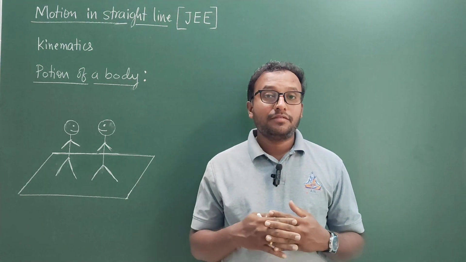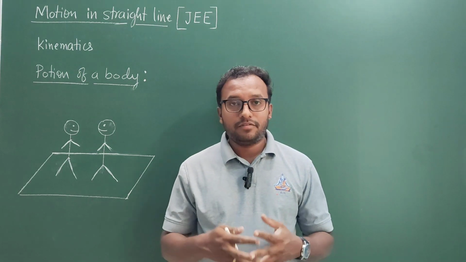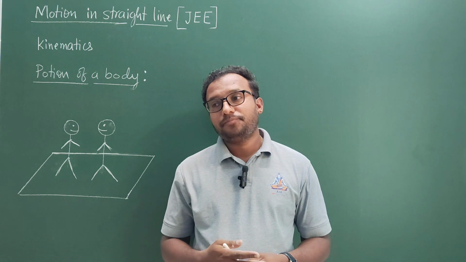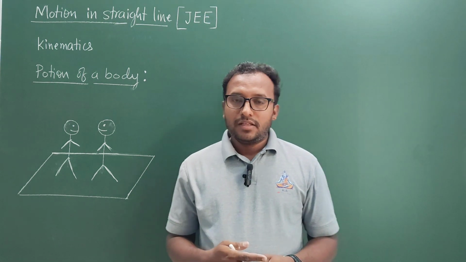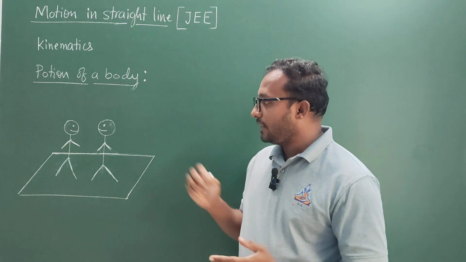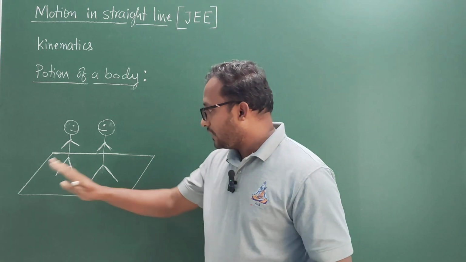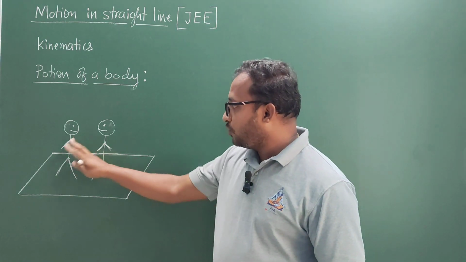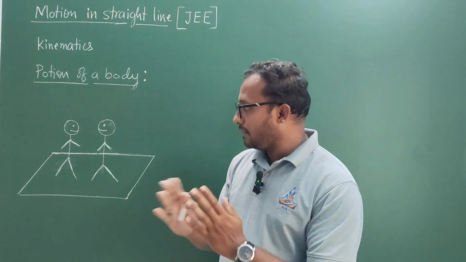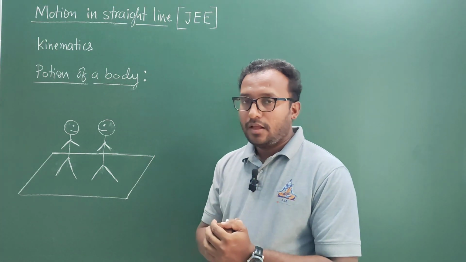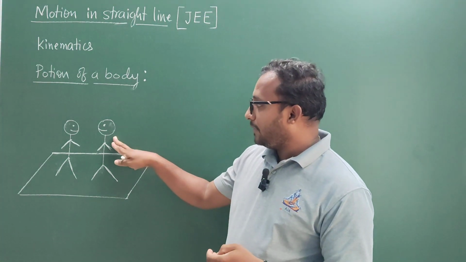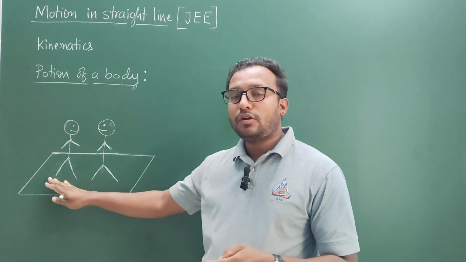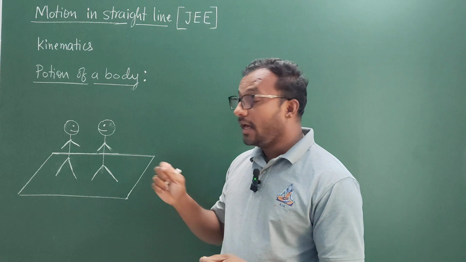Believe me, without the frame of reference, the concept of rest, motion and fast, all these words will have no meaning. So let us understand this sentence by using this example. Over here, assume that this is the surface of earth, the flat surface of earth, and there are two friends just standing beside each other and they are speaking. Now assume that this person is not moving anywhere with respect to the earth, and this person is also not moving with respect to the earth. It means they are at rest.